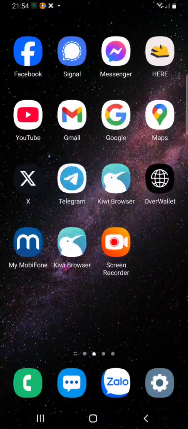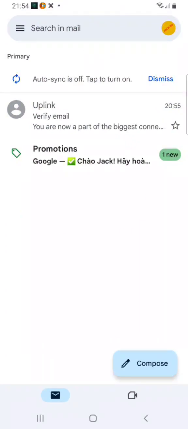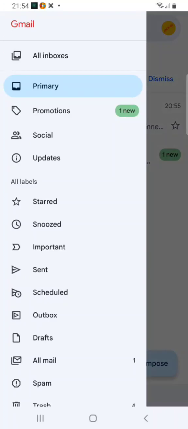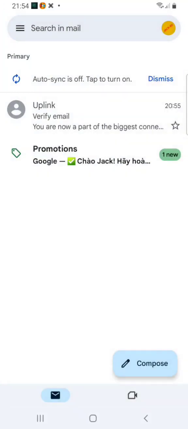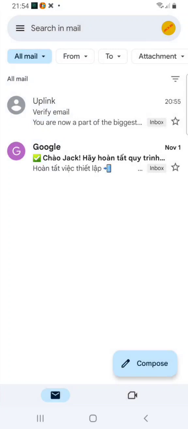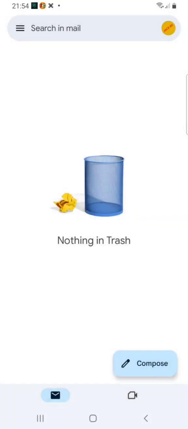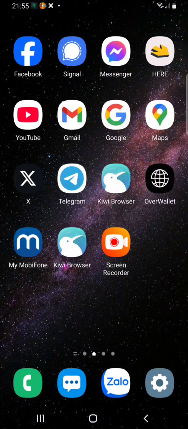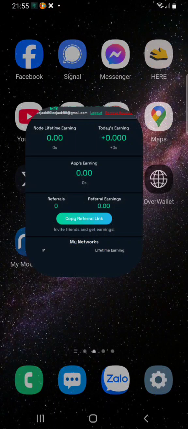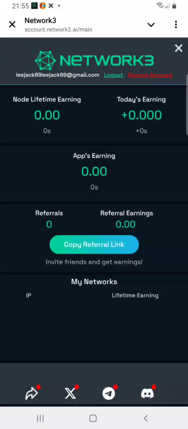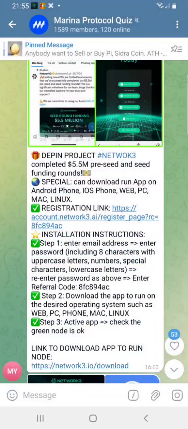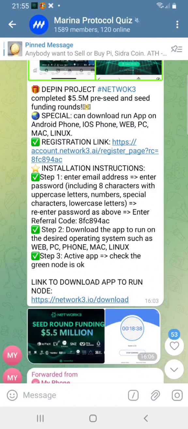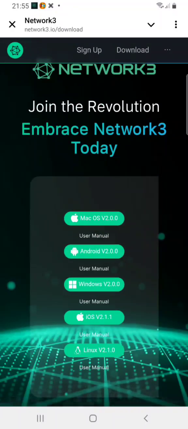Now go back to email. Okay, no need to verify. So now we continue. After done register, you can press to the link to download. Grab. You press to the link.